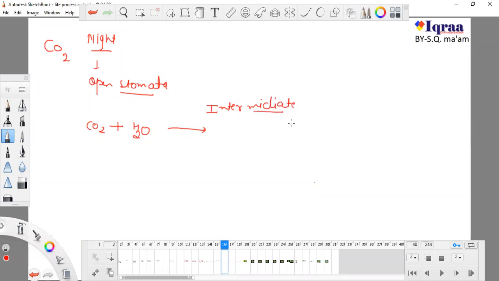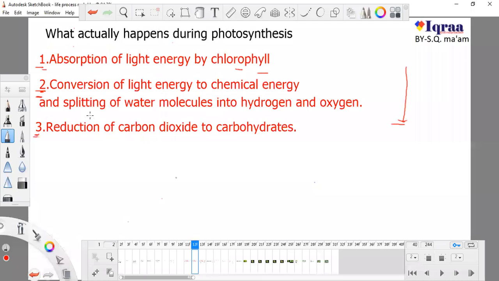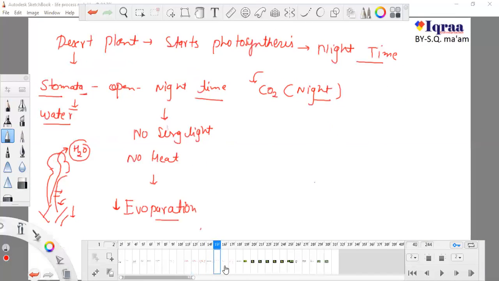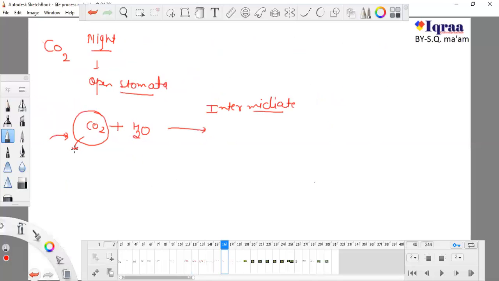This is not glucose. Glucose will form after they absorb energy, but definitely they have completed their one task, that they don't need to open the stomata in daytime and absorb carbon dioxide. So they have completed their one task. So finally they absorbed it and produce some intermediate.